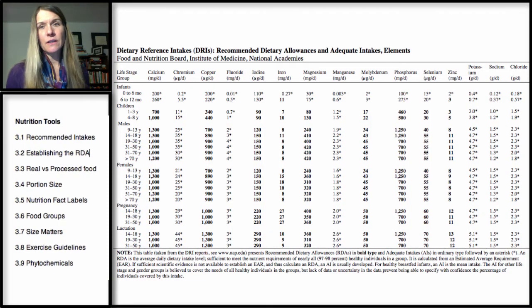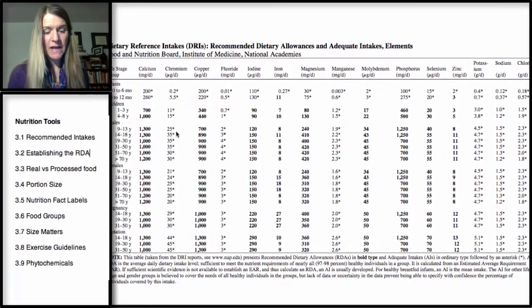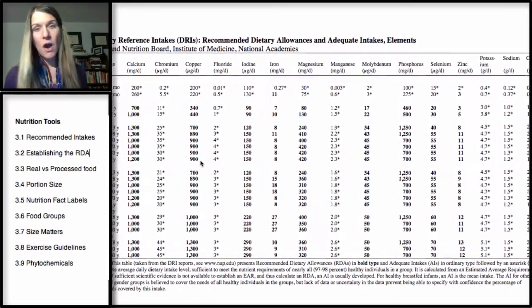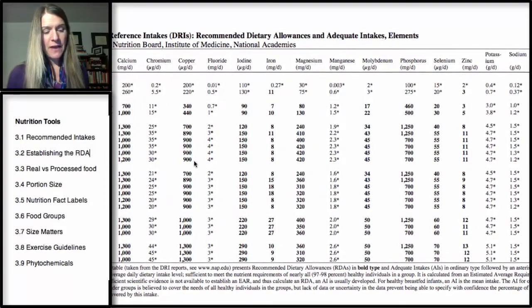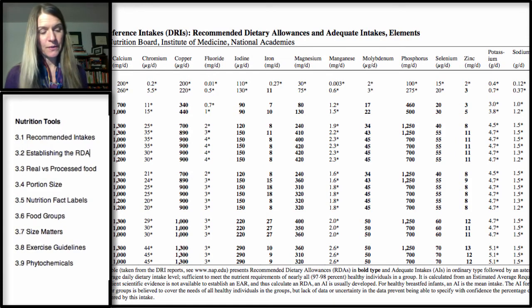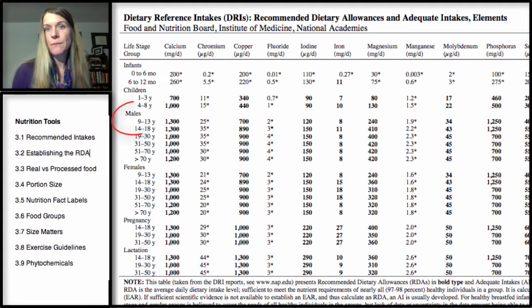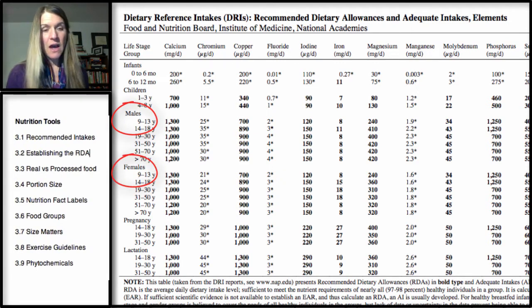So take a look at the list of RDAs and AIs in this chart. You can see that the plain type with an asterisk is the adequate intake, whereas the values in bold are RDAs. Notice that the values for micronutrients change based on age and gender. There are different recommended intakes values throughout life, and whether an individual is male or female. And then also notice there are different recommended intakes for pregnancy and lactation.